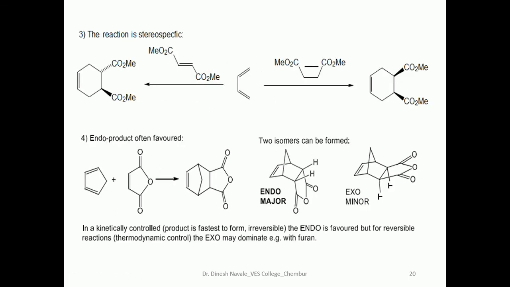These are also some examples of the stereospecific Diels-Alder reaction. If you observe, the starting material we utilize is trans, so the product is formed as trans. In this case a cis olefin is utilized, so the product is formed as cis. That means they are highly stereospecific reactions. Again, the Diels-Alder reaction of cyclopentadiene and succinic anhydride will always give the endo product as the major product.